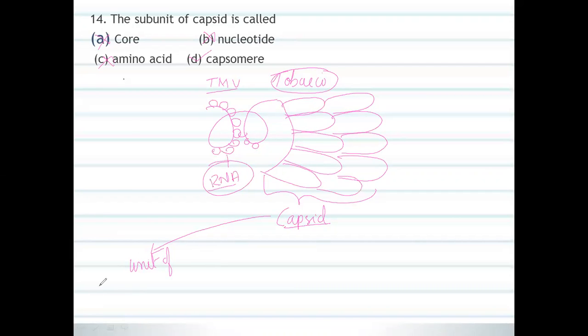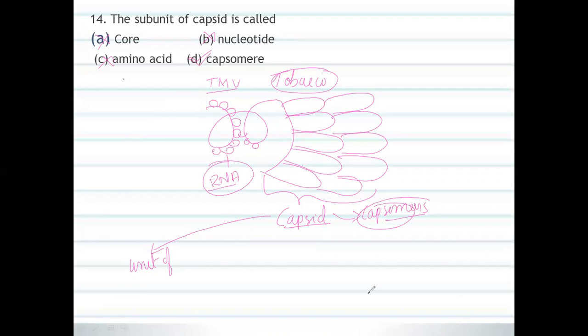The capsomers are the smaller units of the capsid. So this is the correct answer for this question.